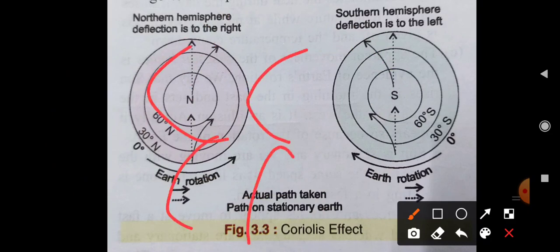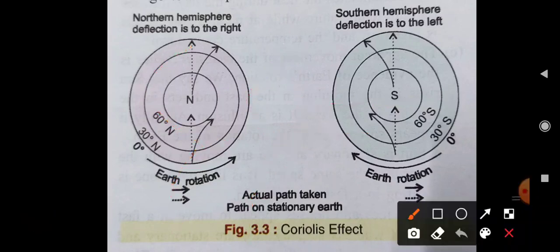Deflection means moving away. If one thing is moving in one direction, it deflects in another direction, either left or right. Due to this Coriolis effect, in the northern hemisphere the air deflects to the right, and in the southern hemisphere it deflects to the left.